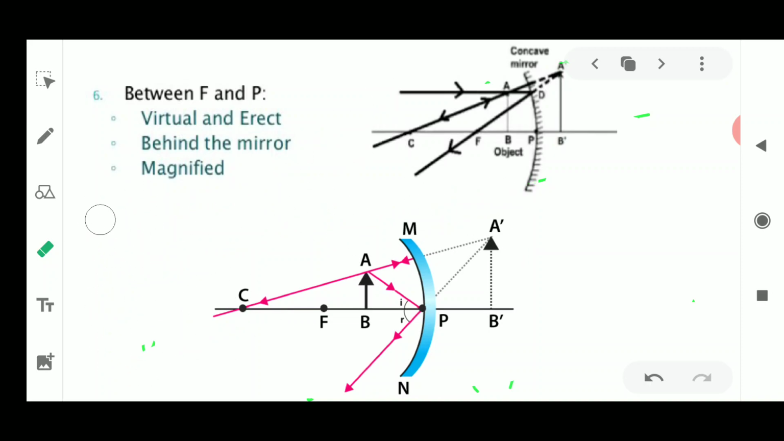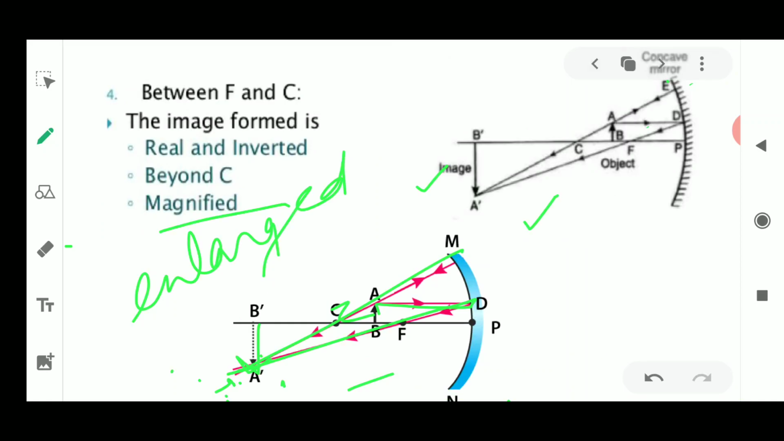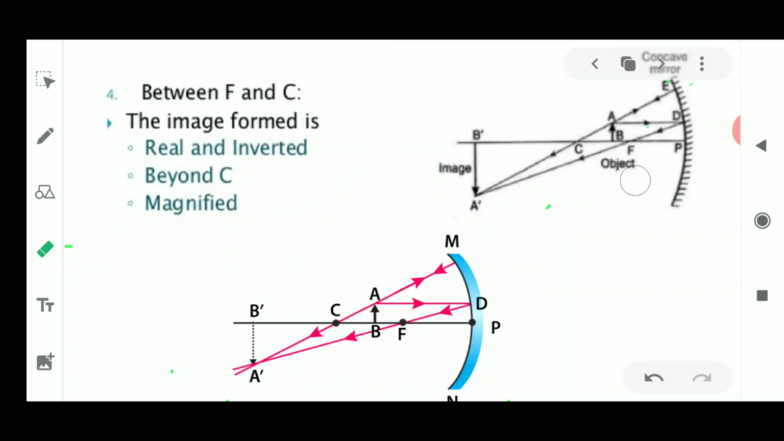So children, I think these are the 6 positions where the object could be kept and the image obtained in the easiest manner. Please practice these ray diagrams, as it is very important, as I told you. This is how you will make the ray diagrams. Remember that if you draw a virtual image, you will always draw it with a dotted line in this manner, and if you draw a real image, you will always draw a solid line. I just wanted to make this very clear: the real image is always drawn in a solid line.